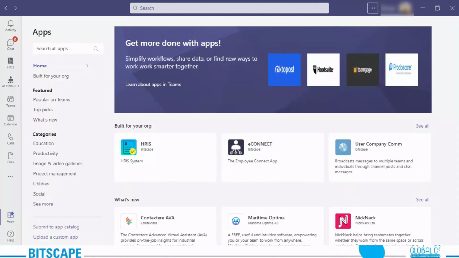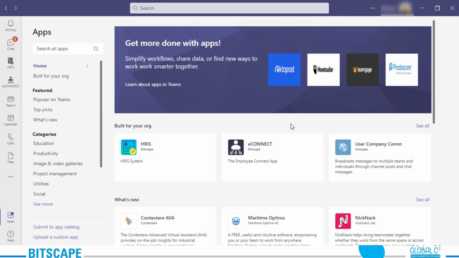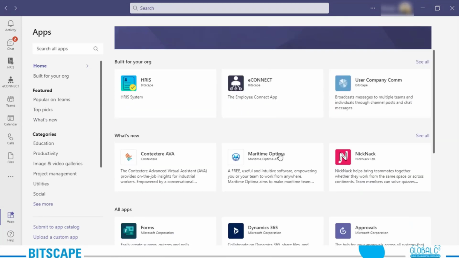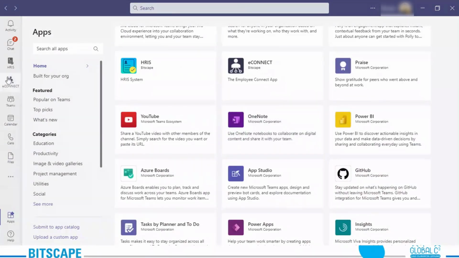Okay, last time we had one request, that you wanted to see how you can add third-party applications while using Microsoft Teams. So what you can do is, right now I already opened it, go to applications right here. From this you'll be able to see all sorts of applications that Microsoft provides by default, and you'll be able to see them on this navigation pane.